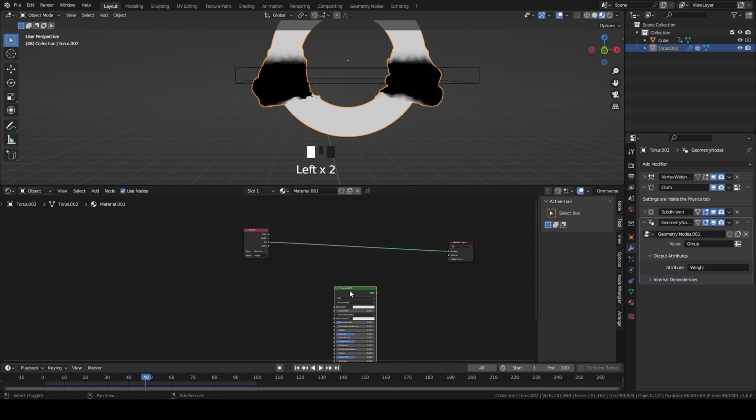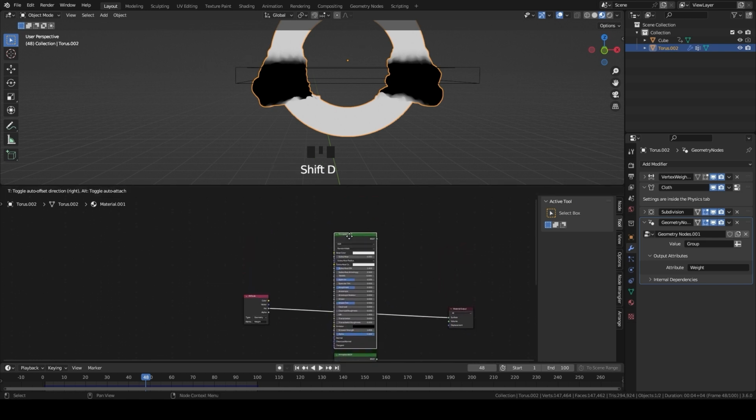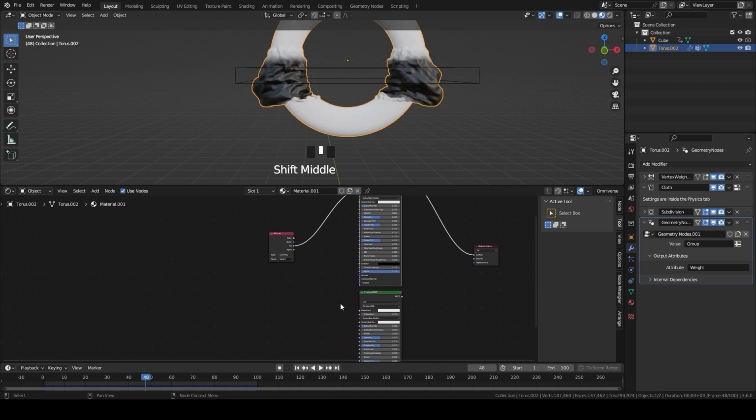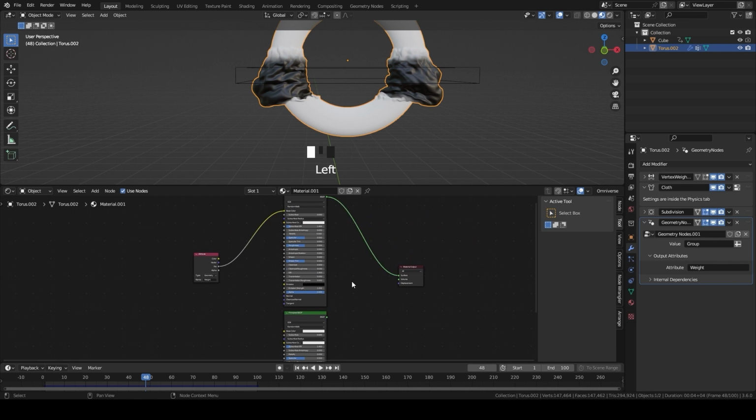Copy the shader node and add a mix shader node.